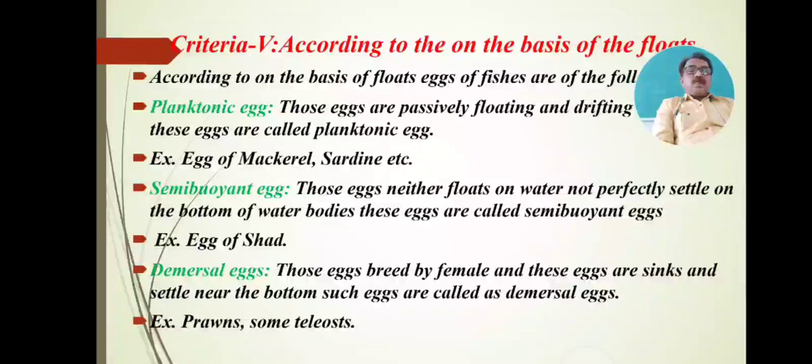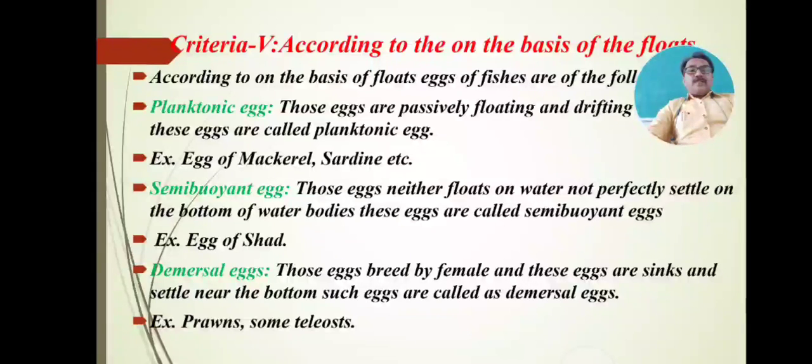Such eggs are called semi-buoyant eggs, meaning they neither float completely nor settle perfectly to the bottom. An example is the egg of shadfish.